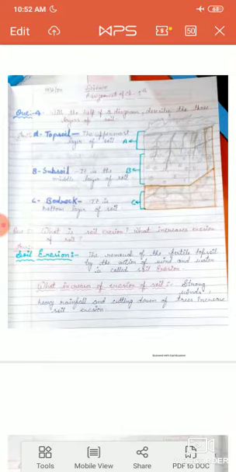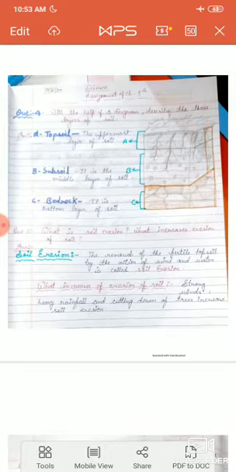And now your third layer is bedrock. What is it, students? Bedrock. It is the bottom layer of soil and is quite deep inside the earth. It has large pieces of rocks. So students, now repeat again. Bedrock is the bottom layer of soil and it is quite deep inside the earth. It has large pieces of rocks.